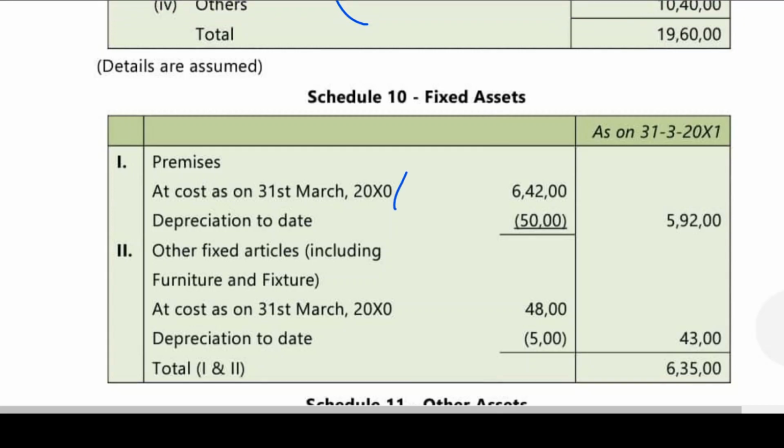Premises 650 was given, minus provision for depreciation on premises was given in the problem. Is this clear? The depreciation provision on building has been given as 8.